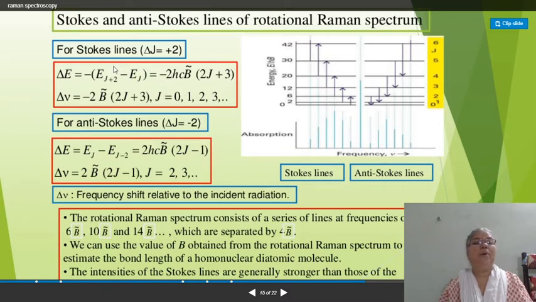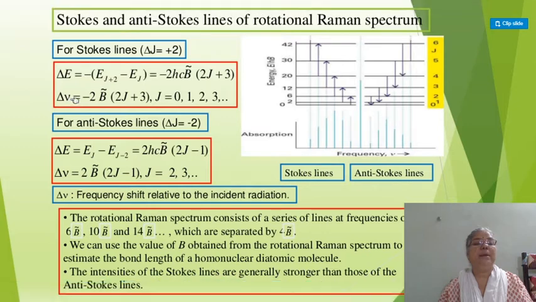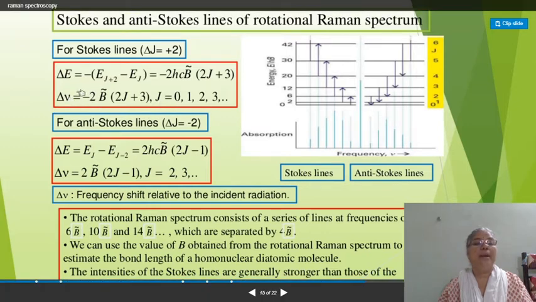That means putting the rotational energy for the J plus 2 level and the rotational energy for the J level and taking the difference, we get minus 2 B bar (2J plus 3). We can find the energy difference in terms of wave number by putting the various values of J as 0, 1, 2, 3, and so on.